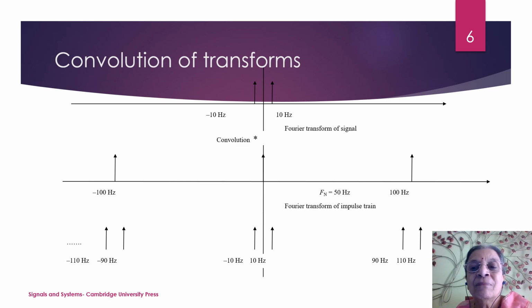Now we do convolution. When we do convolution, you will find that there is a repetitive pattern of 10 hertz, minus 10 hertz appearing around 100 hertz also. So it is 110 hertz, 90 hertz. Here it is minus 110 hertz, minus 90 hertz, and it is existing all over the entire frequency axis. This is the repetitive pattern. But there is isolation in the spectrum. The spectrum between minus 10 hertz to plus 10 hertz can be isolated from this repetitive pattern.